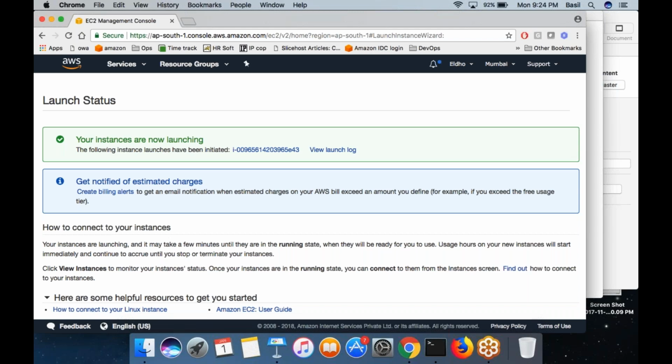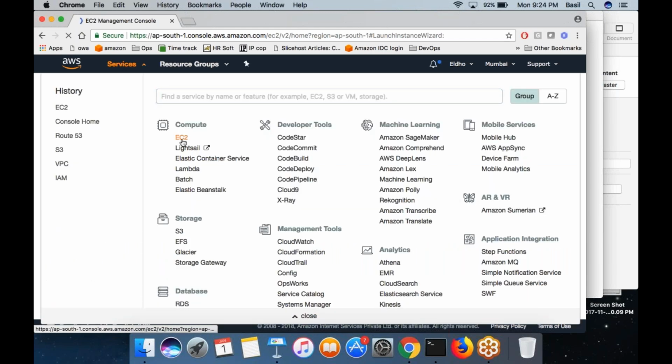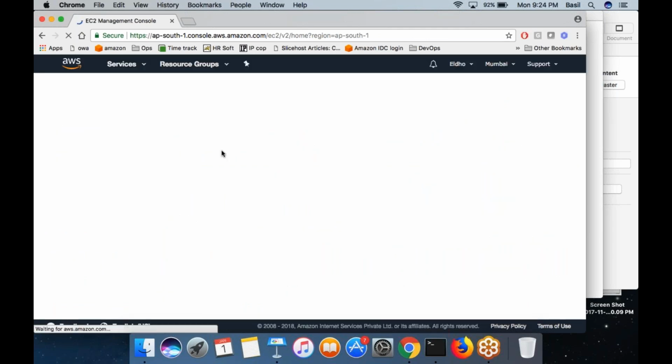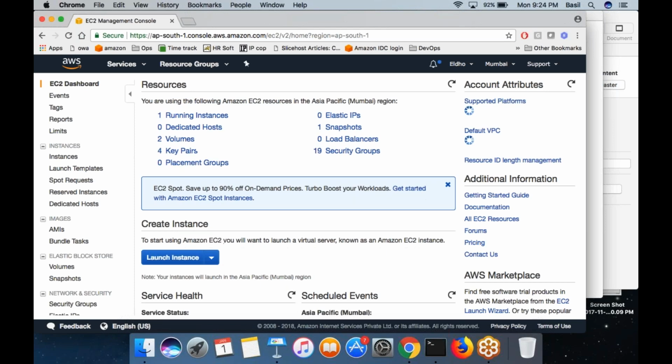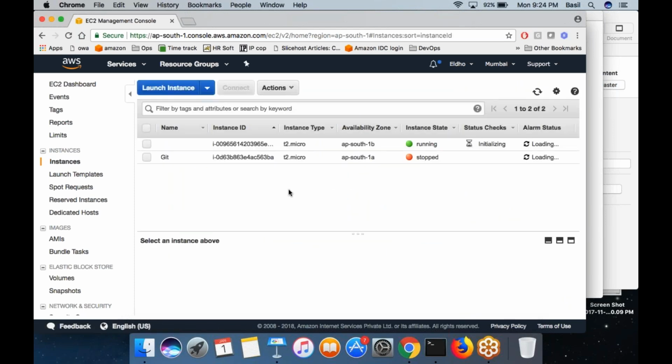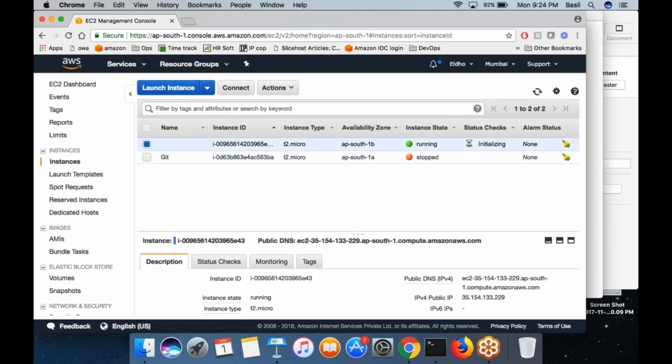It would take a couple of seconds to create the EC2 machine. So we will wait. Now click on services, go to EC2. Then click on instances on the left side. You can see the machine which is in running state. Got it? Okay, fine.